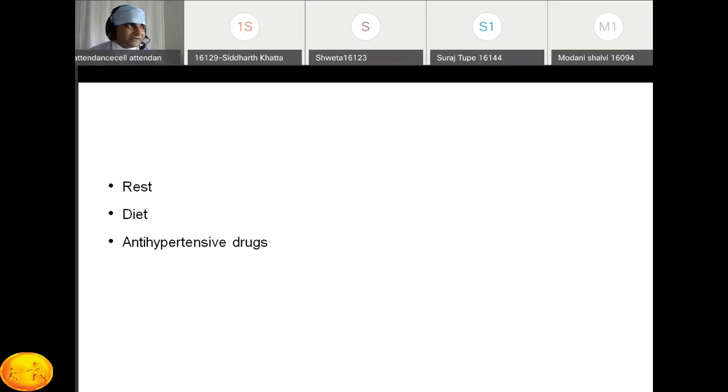Second important point is rest, which decreases the secretion of the catecholamines, and that also helps to improve the blood pressure. So the rest is a very important part of the treatment. Second one is the diet.